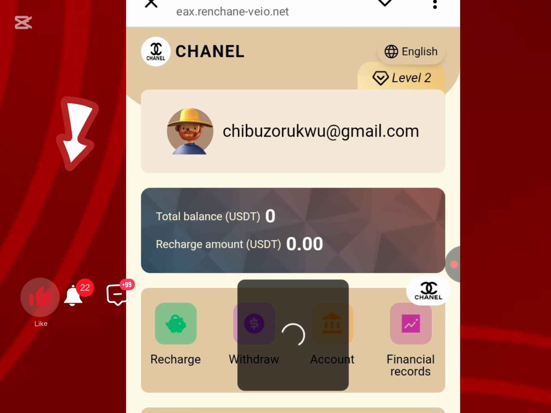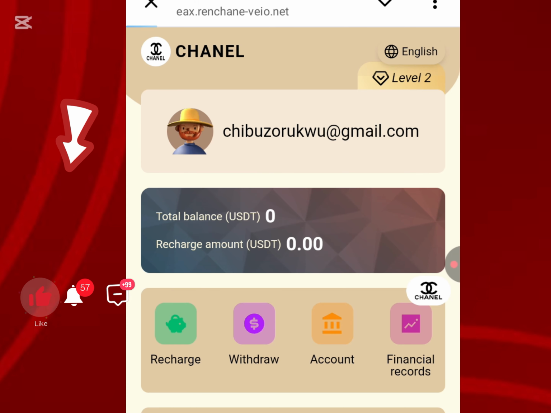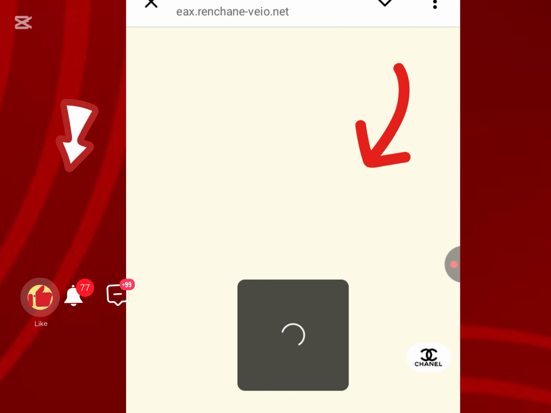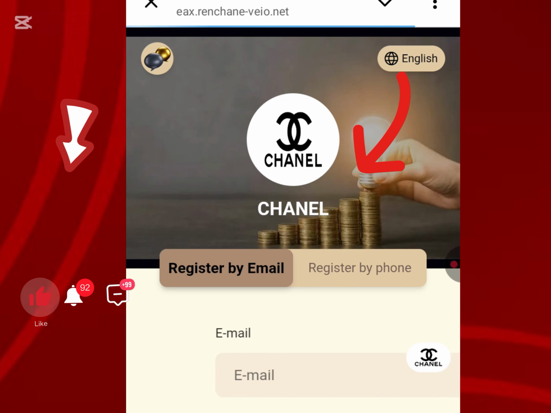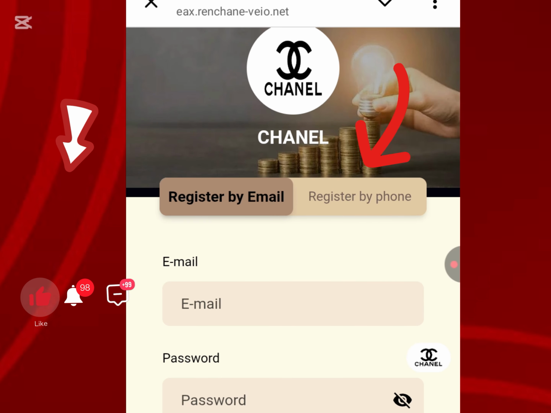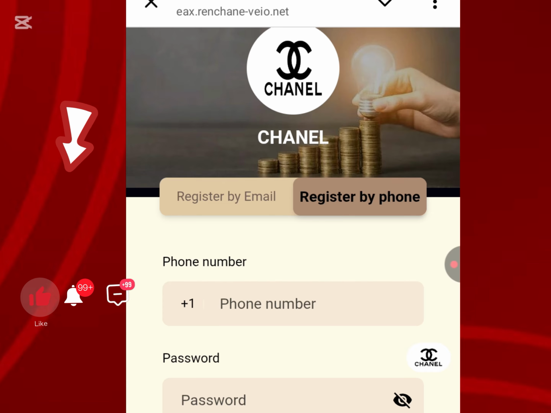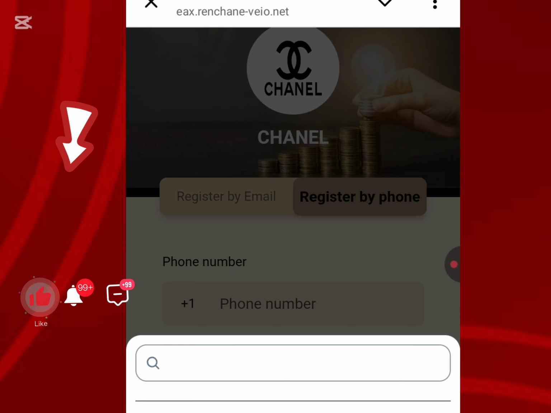So let me show you guys how to register. Let me just sign out. Once I sign out, if you want to sign up, all you need to do is click on sign up right here. You're just going to input an email and then a password. That's all. Or you come here, choose a registered phone number, click on this and choose your country code, and that's it.